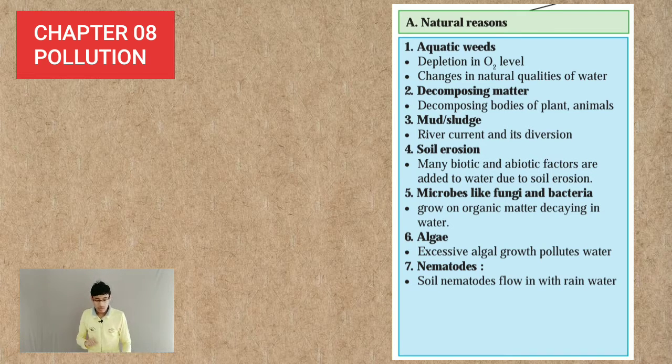Then the third natural reason is mud or sludge. Now, the river current and its diversion: as the river flows, it is going to take some amount of mud or other particles from the bank.